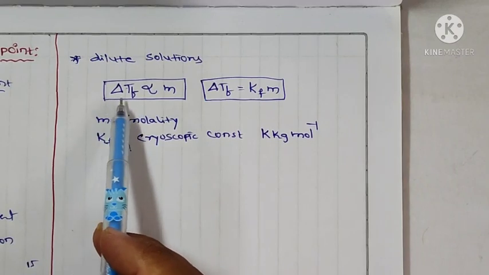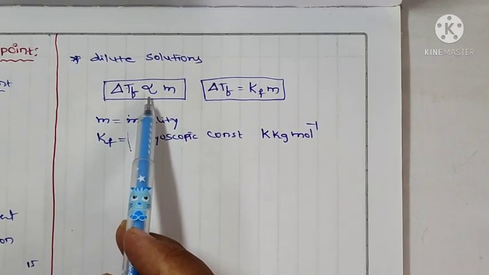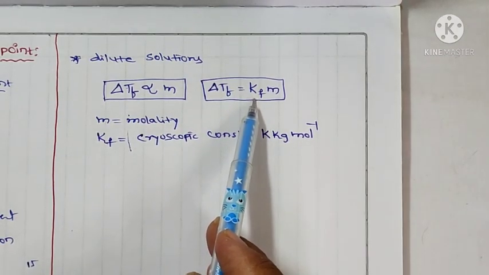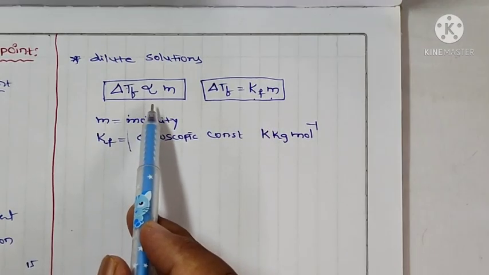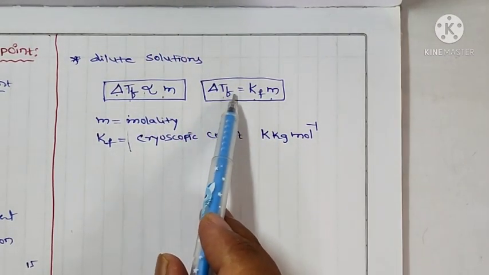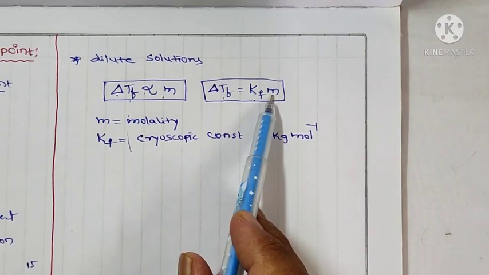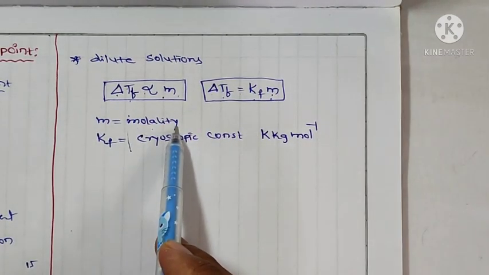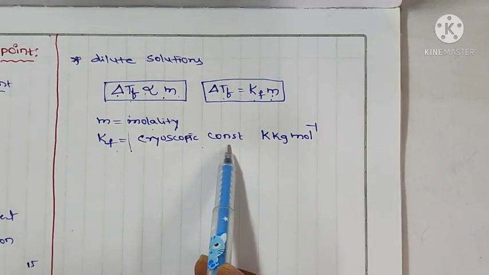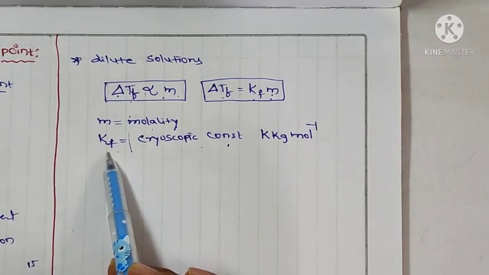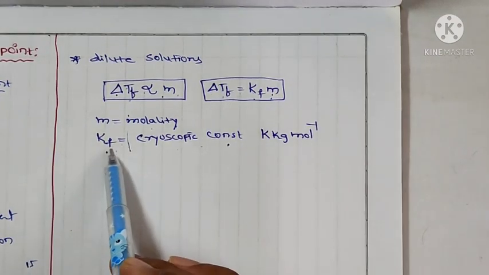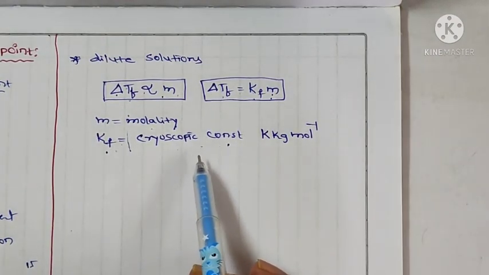For elevation of boiling point, delta Tb is directly proportional to m, which means delta Tb is equal to Kb into m. And in depression of freezing point, delta Tf is directly proportional to m, and delta Tf is equal to Kf into m. Here m is the molality and Kf is the cryoscopic constant. In elevation of boiling point, we take Kb, which is the ebullioscopic constant. In depression of freezing point, Kf is the cryoscopic constant.